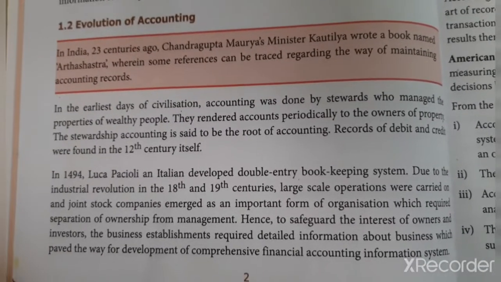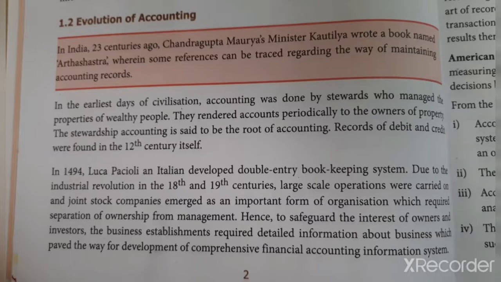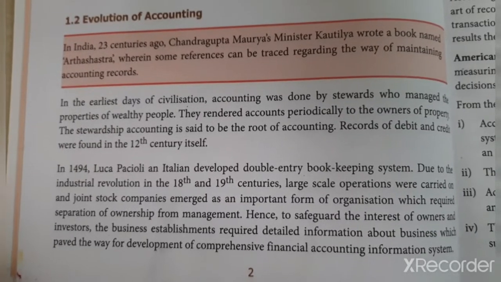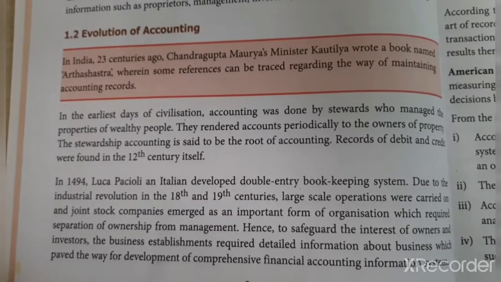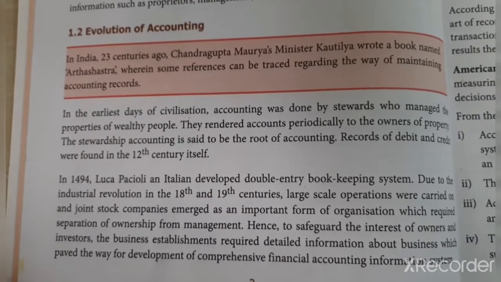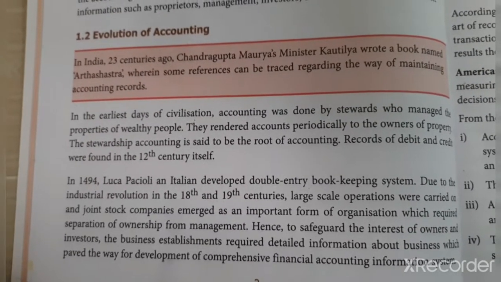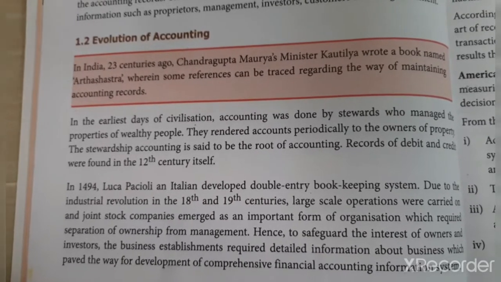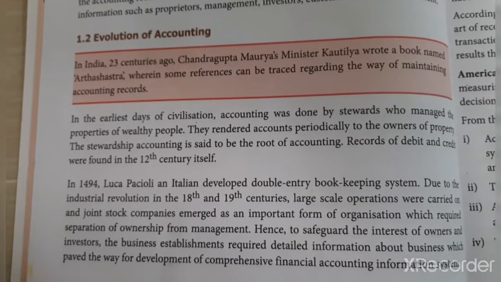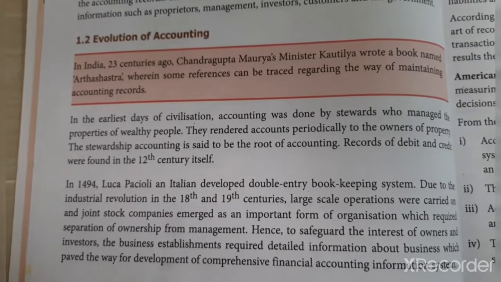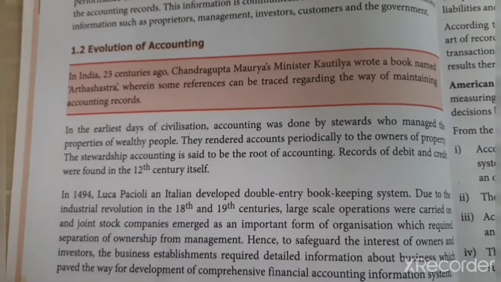After the 18th and 19th centuries came large scale operations, and industry was booming. Then we have the LPG policy: liberalization, privatization and globalization. In 1991, the LPG policy arose, and after that, globalization arose.